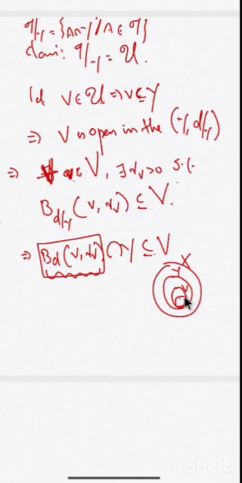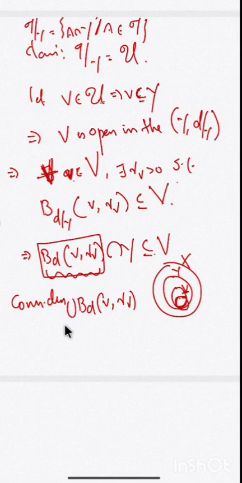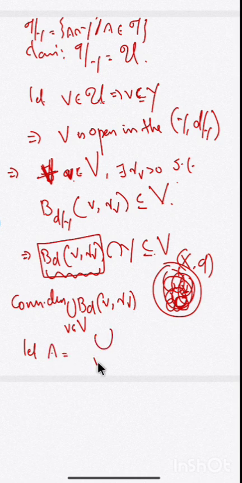Now we collect these open balls with respect to the metric D. Let A equal the union over v in V of BD of small v, comma the radius RV.